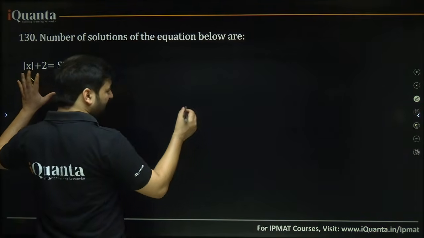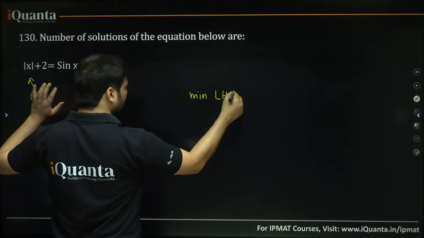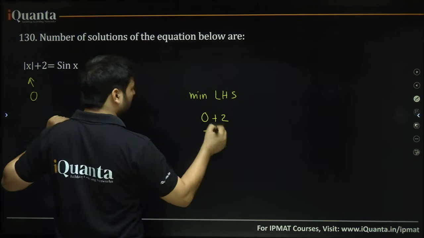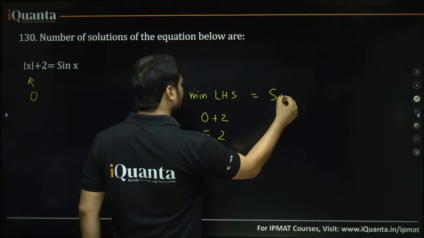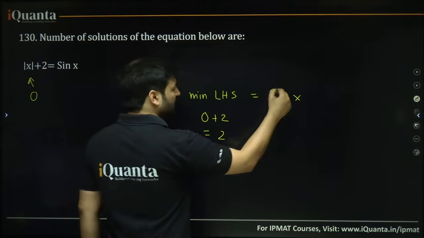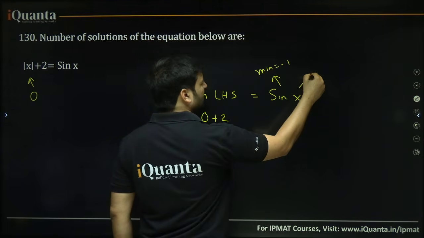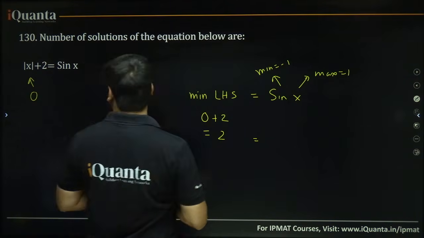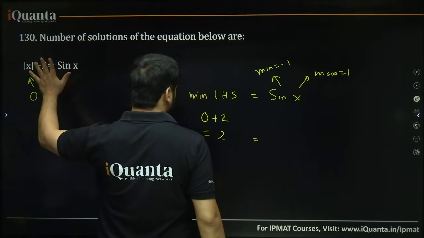So if you look at the left hand side, what is the minimum value possible of the left hand side? That is 0 plus 2, that means 2 is the minimum value possible of the LHS, but right hand side we have sin x. What is the maximum value possible of sin x? Obviously, the minimum value possible of sin x is -1, the maximum value possible of sin x is 1. When will you have a solution? When some value of x is put over here as well, and LHS, RHS become equal.